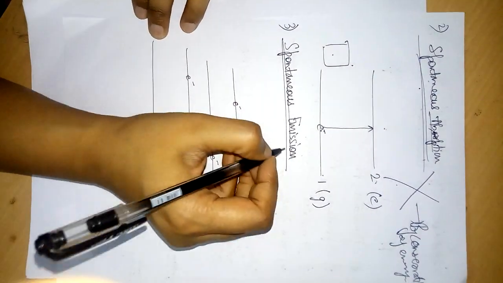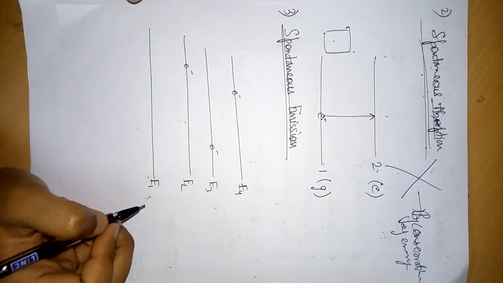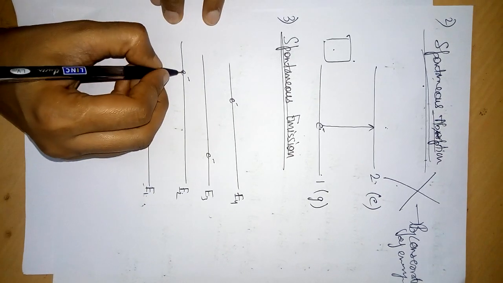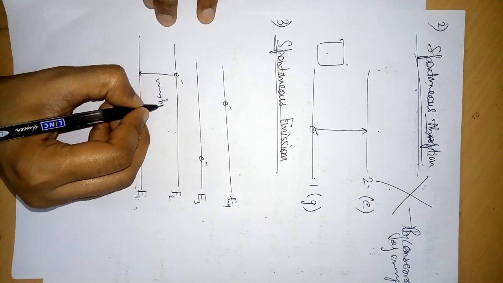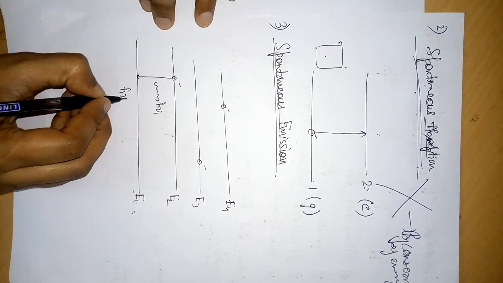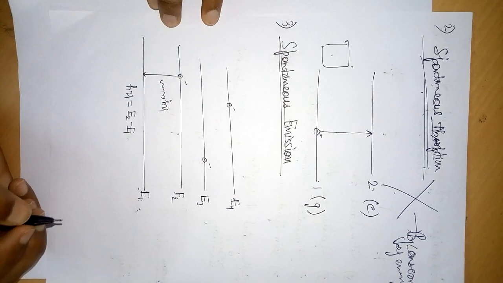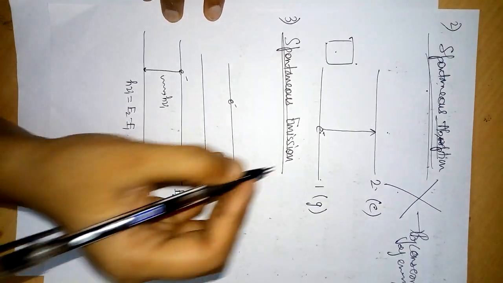Since it's emission, the electron will jump from higher energy levels to lower energy levels. Suppose we are talking about this electron. This electron jumps to E1 and it will emit a photon such that the energy of this photon will be E2 minus E1. So this electron can also undergo the process of emission.